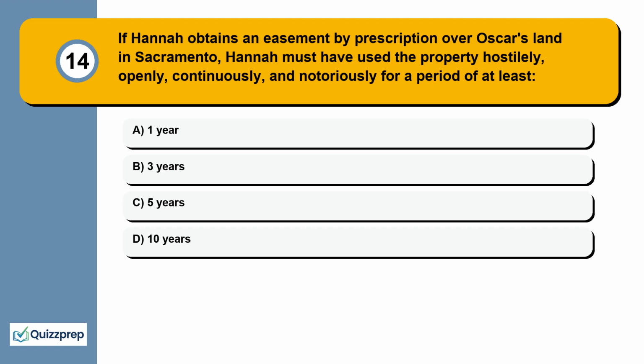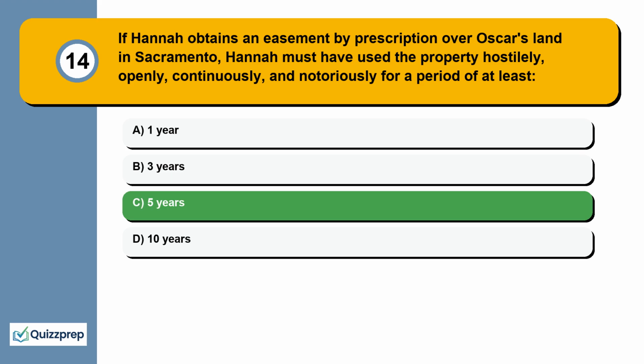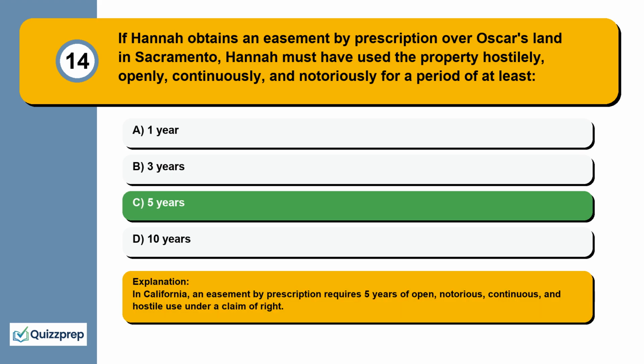Question 14. If Hannah obtains an easement by prescription over Oscar's land in Sacramento, Hannah must have used the property hostilely, openly, continuously, and notoriously for a period of at least 1 year, 3 years, 5 years, 10 years. In California, an easement by prescription requires 5 years of open, notorious, continuous, and hostile use under a claim of right.